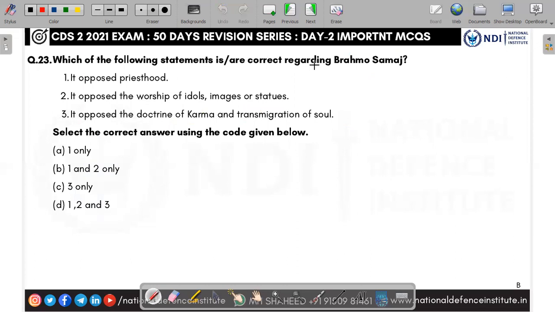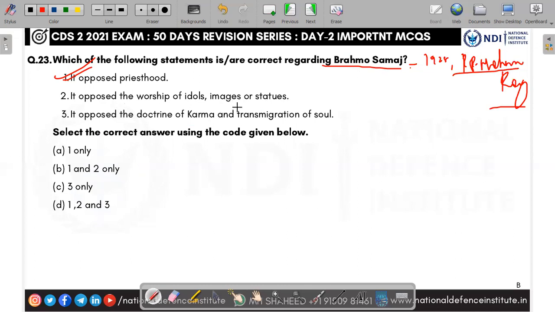Which of the following statements are correct regarding Brahmo Samaj? Brahmo Samaj was created in 1828 by Raja Ram Mohan Roy, who is considered the father of the Indian Renaissance. It opposed priesthood. He said that between God and human there should not be an intermediary, because priesthood led to Brahminical domination. No person should be between God and you. Only you should communicate directly with God.